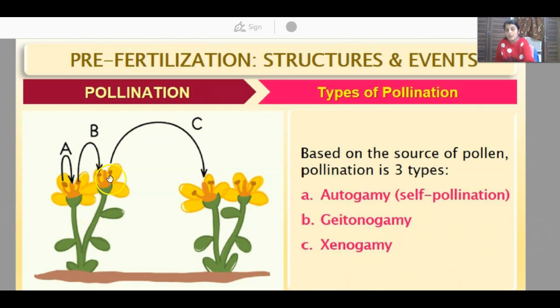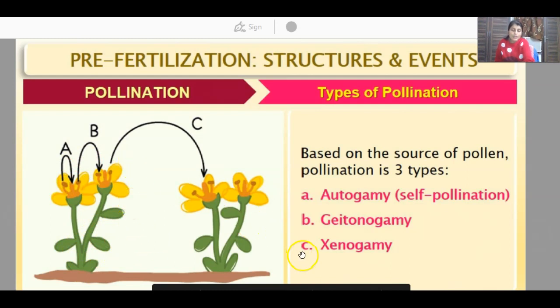But when we talk about geitonogamy, can you see the figure? The process B here represents geitonogamy. You can see that this is the same plant, but this same plant has different flowers. So the passing of pollen grains from the anther to the stigma of another flower of the same plant is geitonogamy. This case of pollination gives rise to a genetically identical phenotype of a plant.